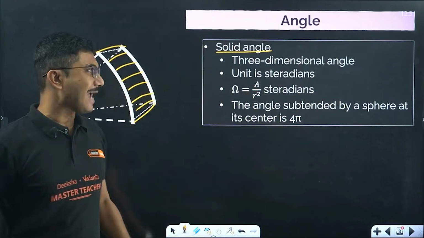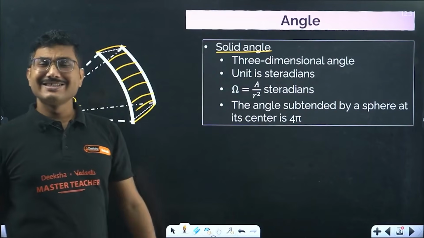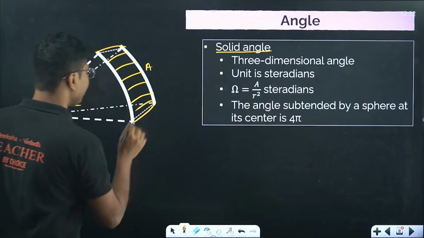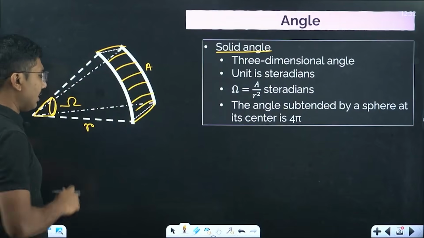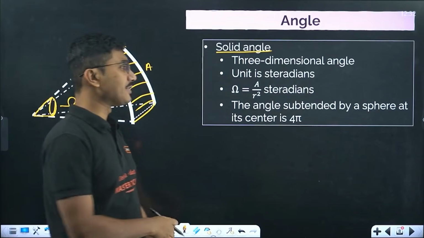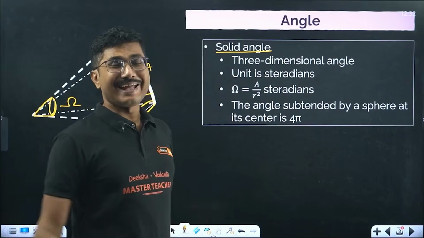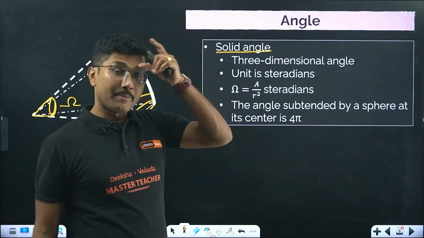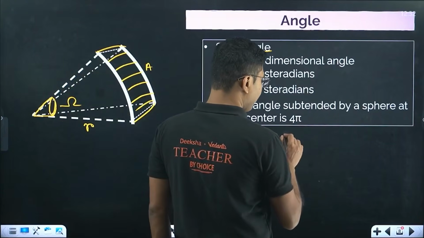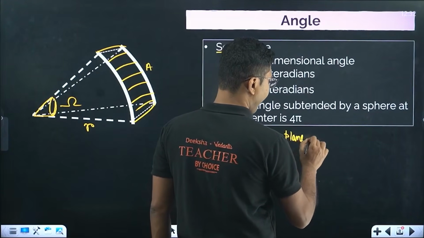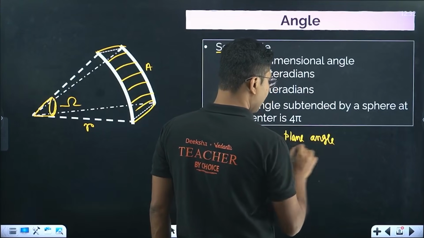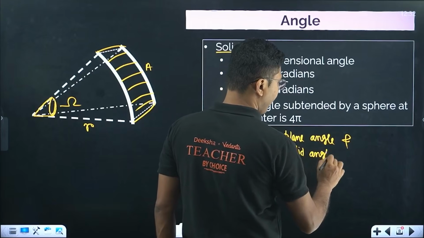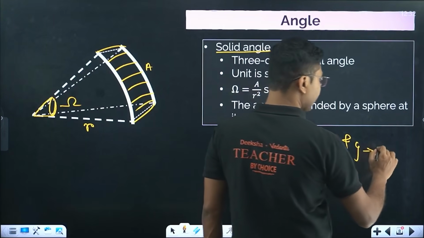It's a three-dimensional angle. Its unit is steradian. If you know the area and the radius of the sphere on which the surface is located, then it is given by area divided by r square. It is also a dimensionless quantity. So both plane angle and solid angle are dimensionless quantities.